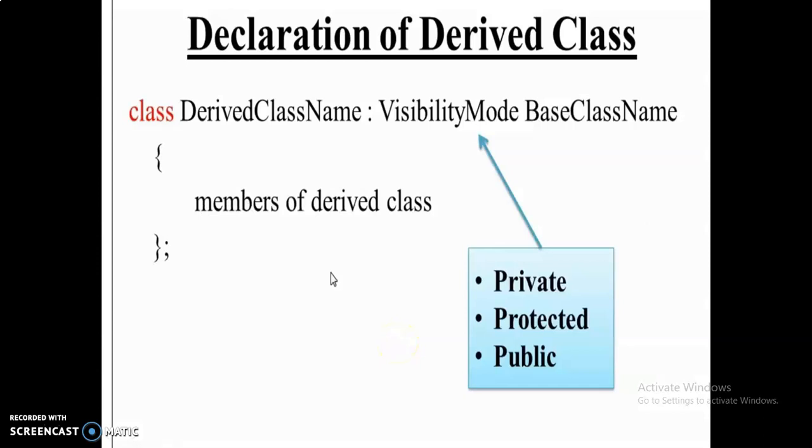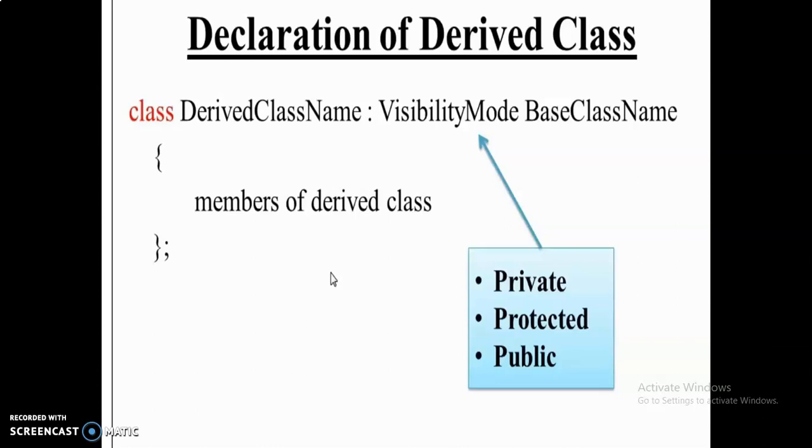Declaration of derived class. A derived class can be defined by specifying its relationship with the base class in addition to its own details. The general form of defining a derived class is class, derived class name, colon, and then visibility mode, base class name. And then open the curly brace and close it. Within that you have to give the members of the derived classes. So the visibility mode may be public, private or protected.